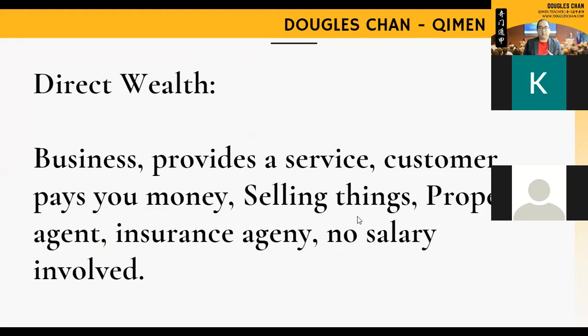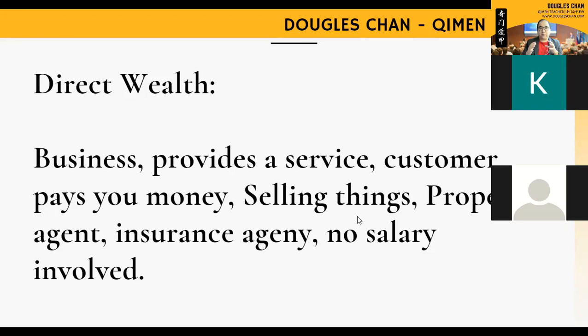And at the same time, for example, you are an insurance agent, you sell insurance policies, but you don't get a salary, you get only pure commission. You become a real estate agent for a specific company, but you don't get a salary. That is also classified under business, which is the bigger category of direct wealth. Okay, so this one you have to be very careful.